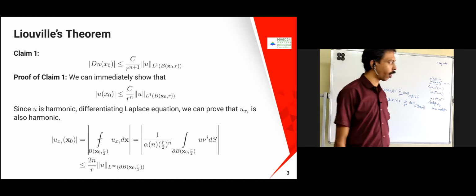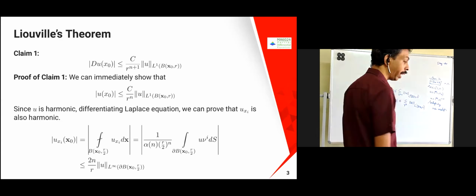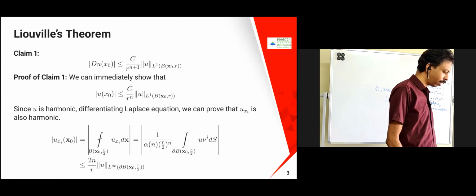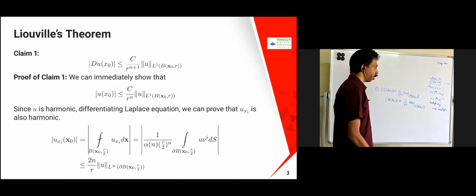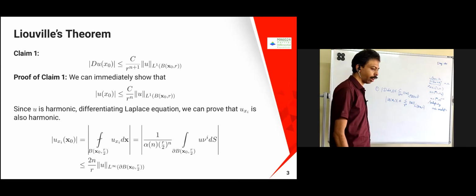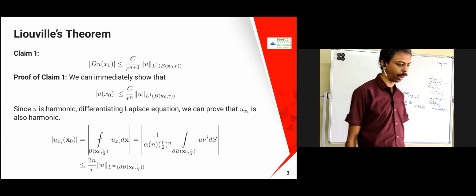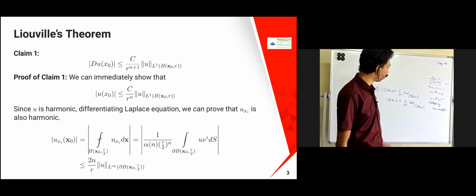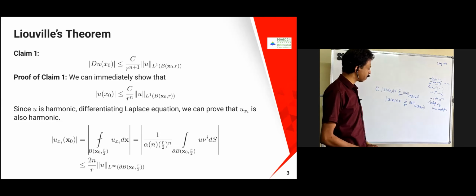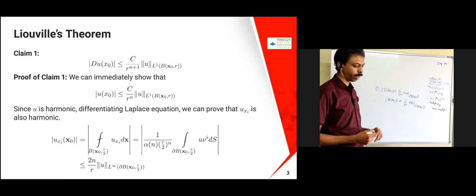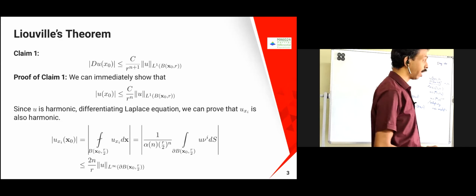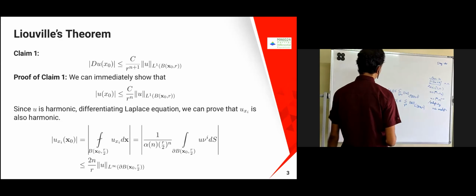The mean value property. Mean value property of the harmonic function. That is going to help. Maximum principle, sir? Could you tell in one or two lines how we prove this one?